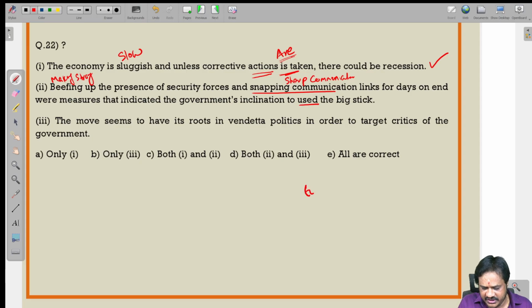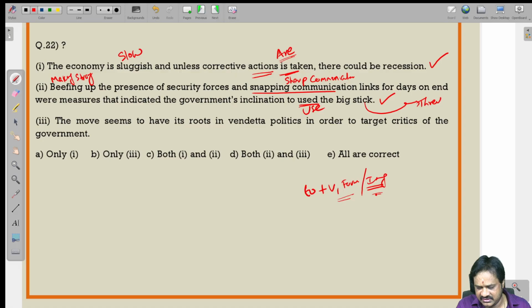Always remember, 'to' should be followed by either the first form of the verb or the ing form. To use is not correct, 'to use' is correct. So here also we have the error. To use the big stick. Big stick means threat. So after 'to' you should always use the first form of the verb or the ing form.